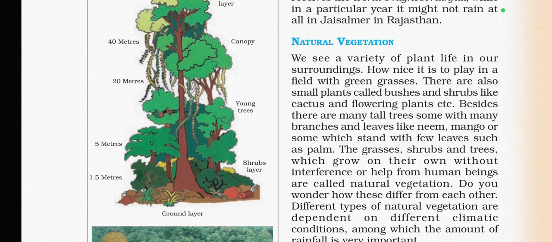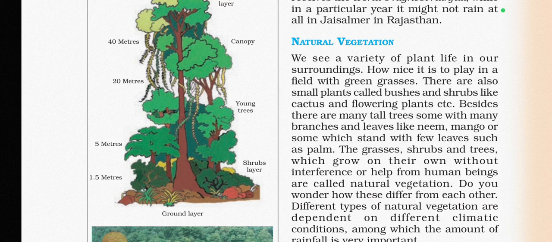There are also some plants called bushes and shrubs, like cactus and flowering plants. Besides, there are many tall trees with many branches and leaves, like neem and mango, or some which stand with few leaves, such as palm.